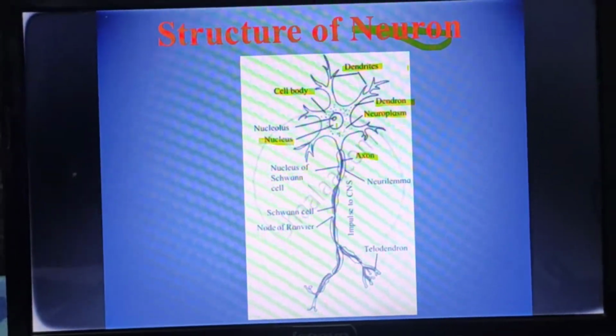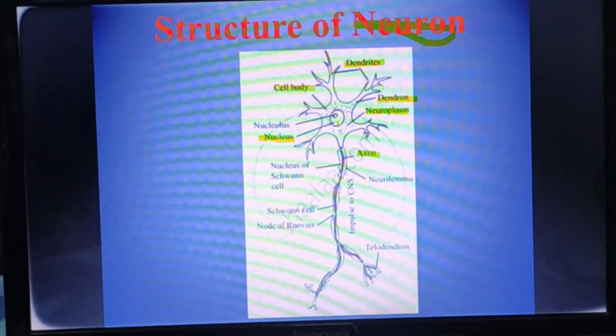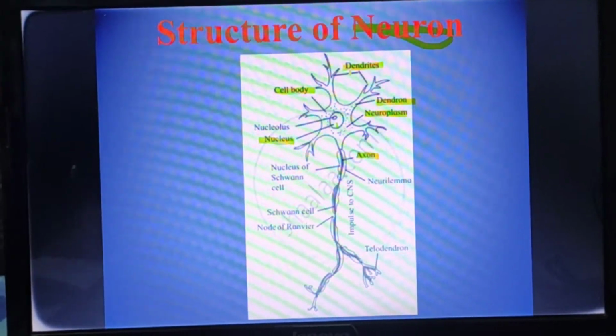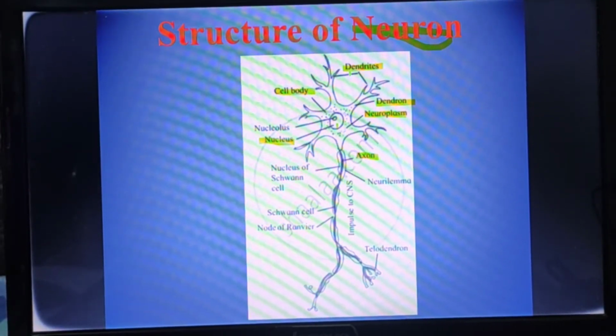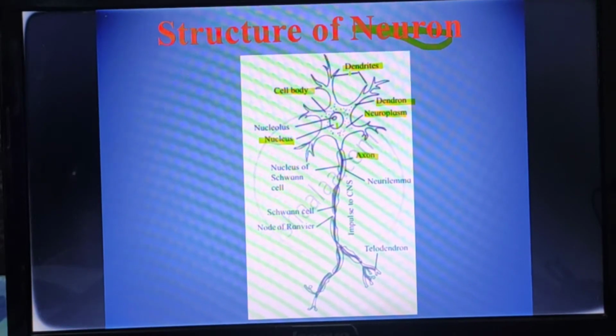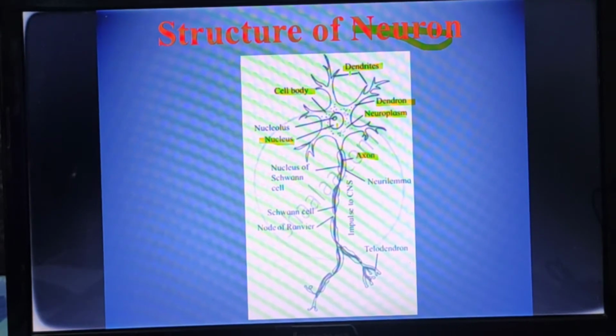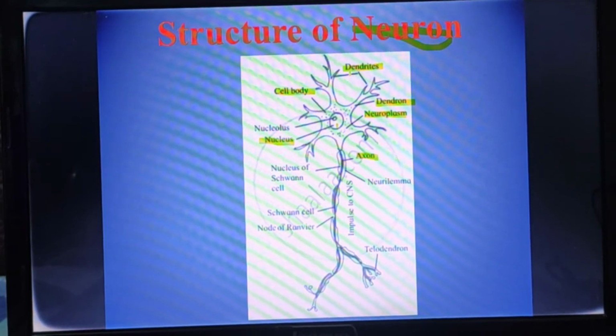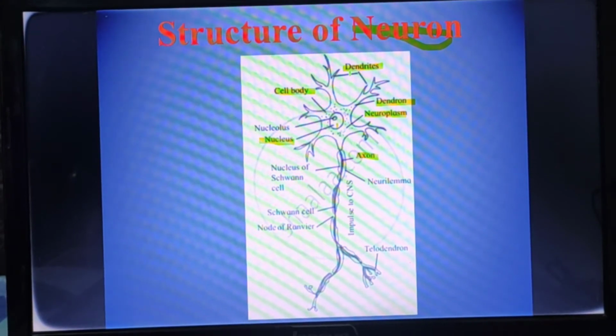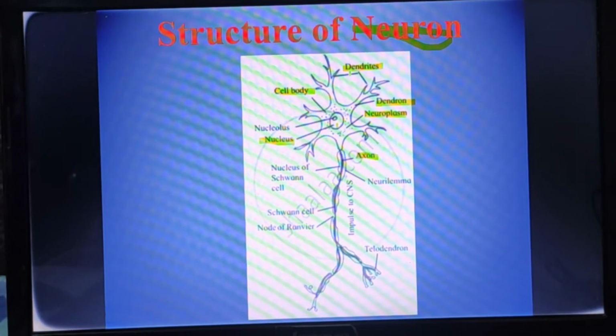Basically dendron and dendrites are very short, but they have a branched structure, also called processes. These fine branches are called dendrites, and only one single branch is called a dendron.